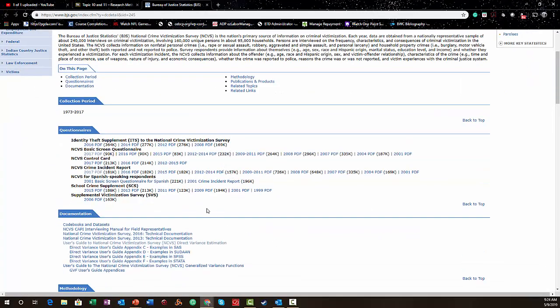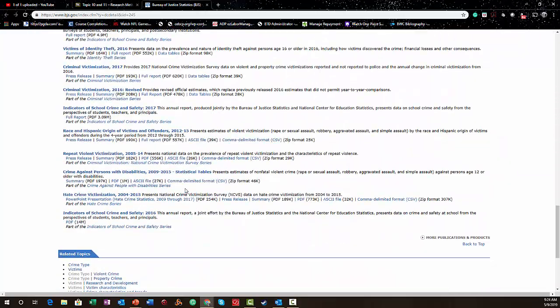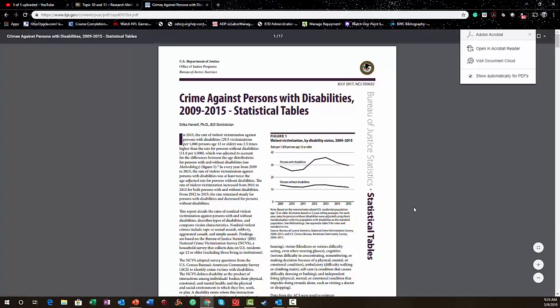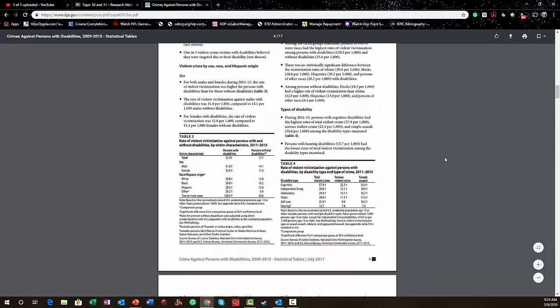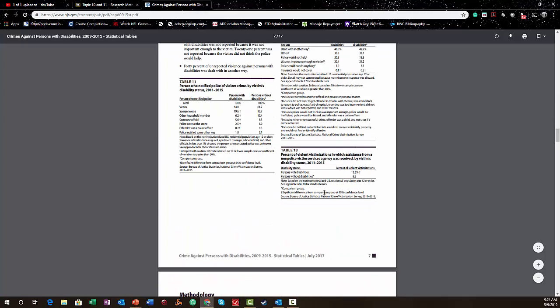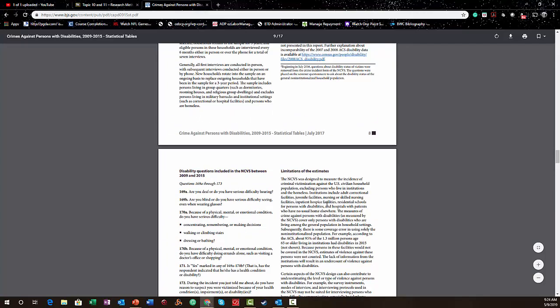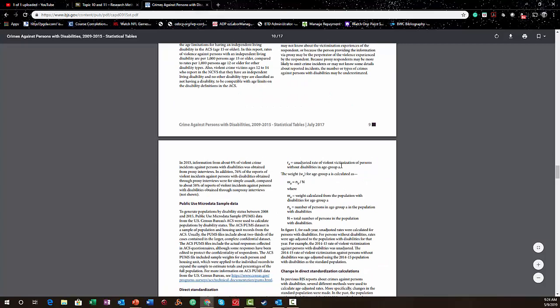So let's look at some of their data. Here we go. Let's look at this. So just click on a PDF to make this easy, right? So these are crime statistics against persons with disabilities. So the cool thing is BJS will create these reports, or you can also get the raw data from them, right? So they collect the data, and then they have people create these reports for them, and then you can also grab the raw data.